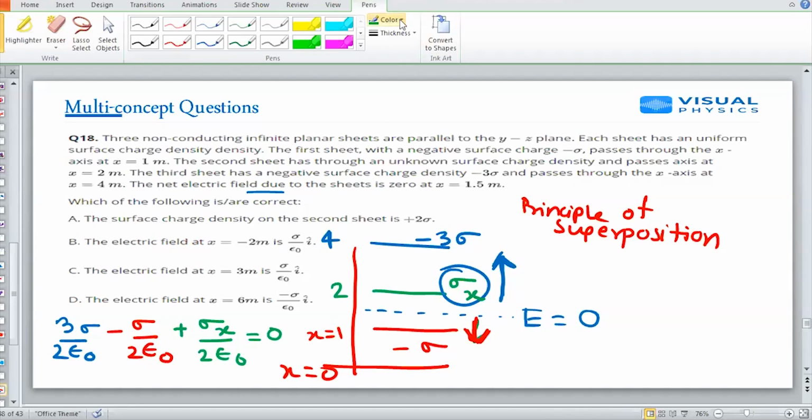So on solving all this, I'll get sigma x equal to 2 times sigma. So my option A is correct. Option B is also correct. Option D is also correct. You can verify on your own. Next question.